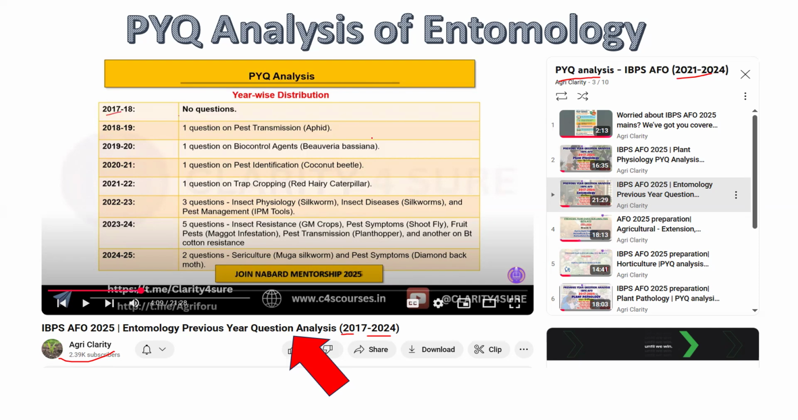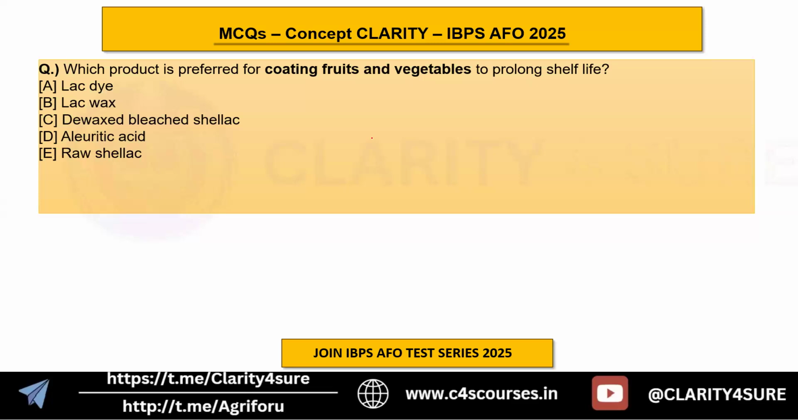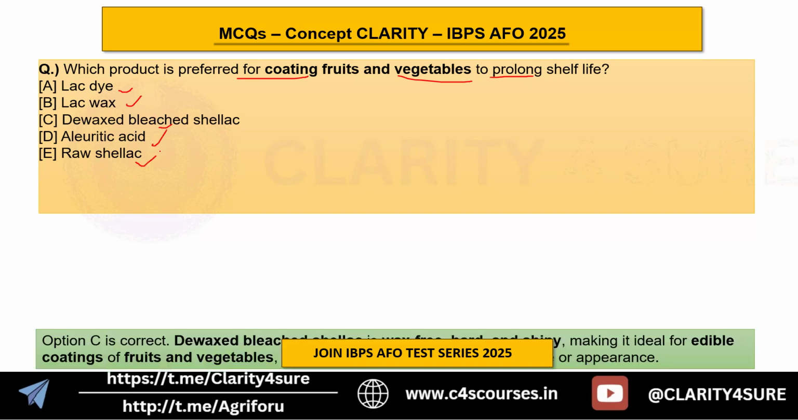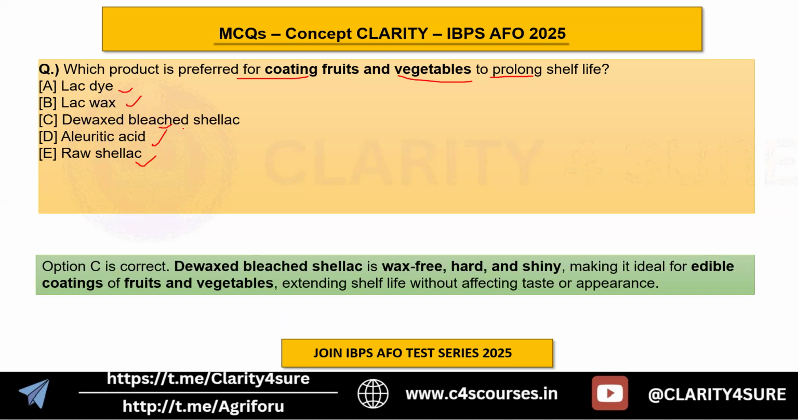Okay, so let's start with the first question of today's session. Which product is referred for coating fruits and vegetables to prolong the shelf life? Here are the products related to lac culture. The options are lac dye, wax, de-wax bleach shellac, shellac, then elatic acid, and raw shellac. The answer here is C, which is de-wax bleach shellac.